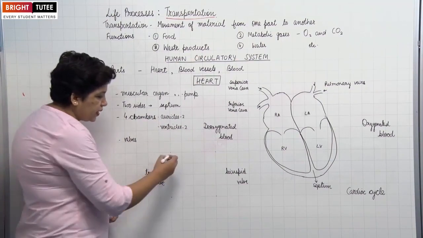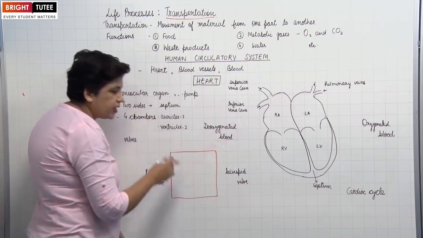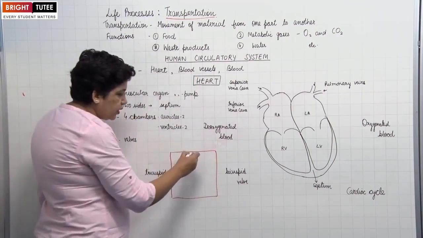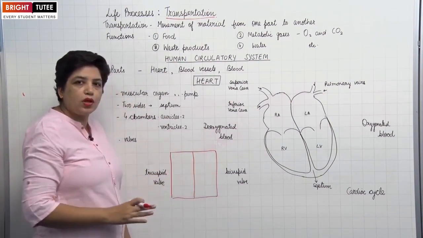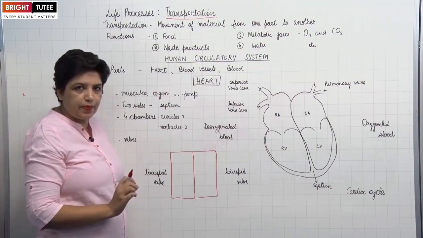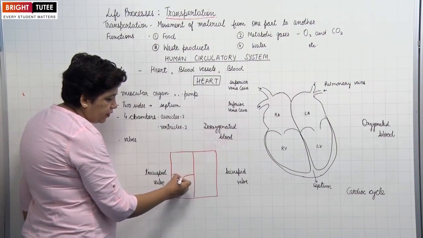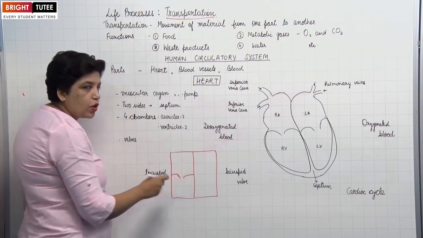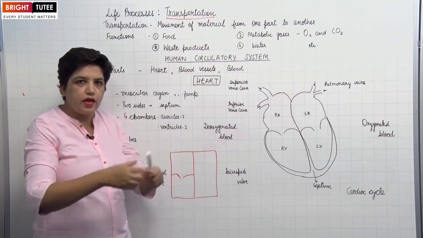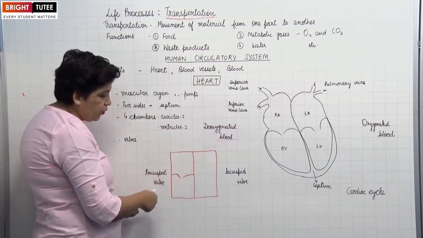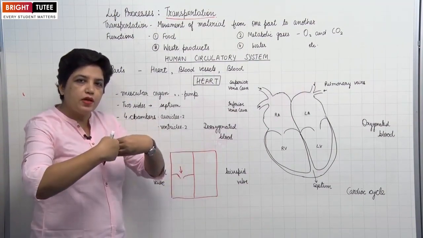Right. So, just for the diagrammatic representation, consider this to be your heart. The left side and the right side are divided by a central wall. This wall, a continuous partition, is called the septum. Now, the right side again has a valve. This opening is called a valve. Valves are like gates which open only on one side. So this allows movement only in one direction. The backward movement is not possible as the valve closes.